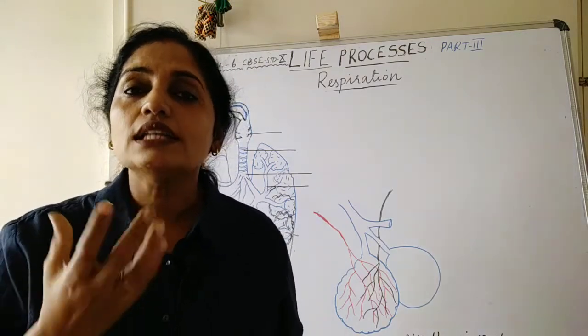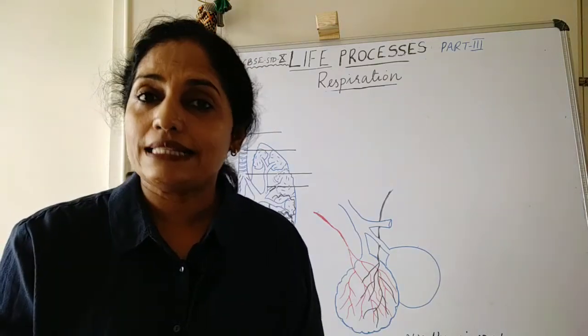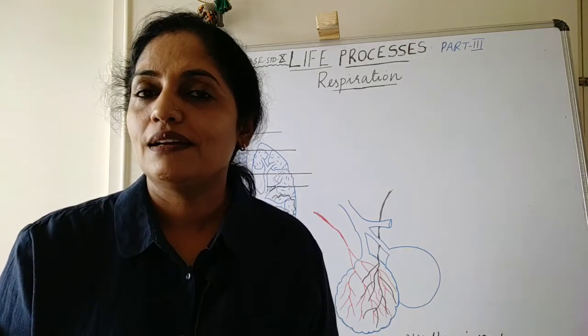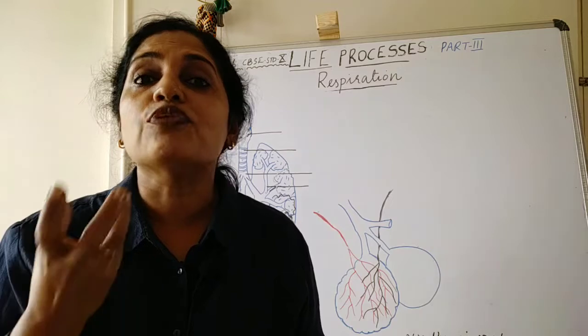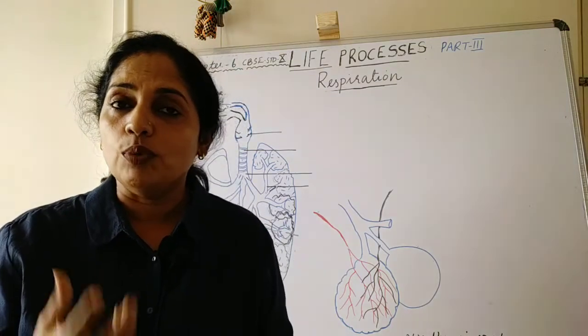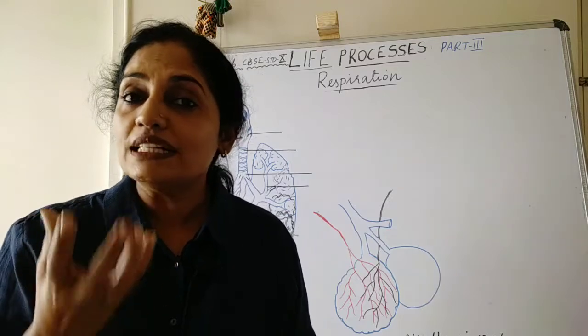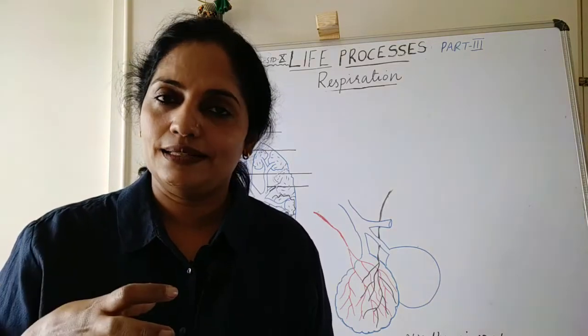Nostrils are the outer opening of the nasal passage. There are 2 nasal passages. Nasal passage has mucus coating and fine hairs inside. Both these fine hairs and mucus coating filter the dust particles in the inhaled air.